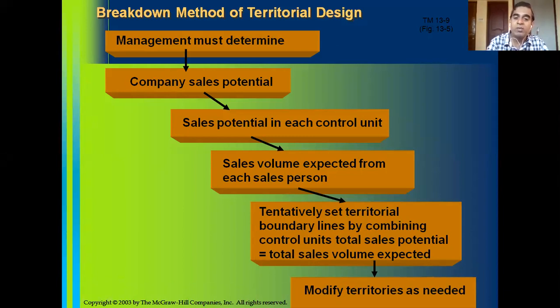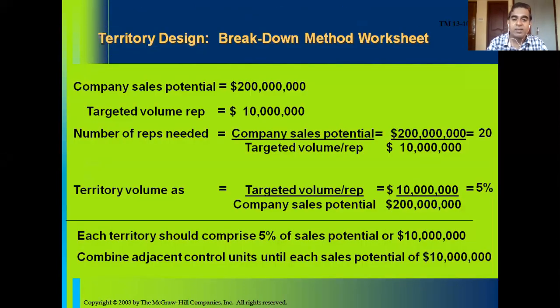We are talking about an individual territory here. Each territory should comprise 5% of sales potential, or $1 million.